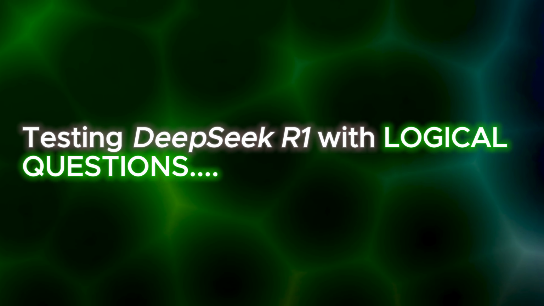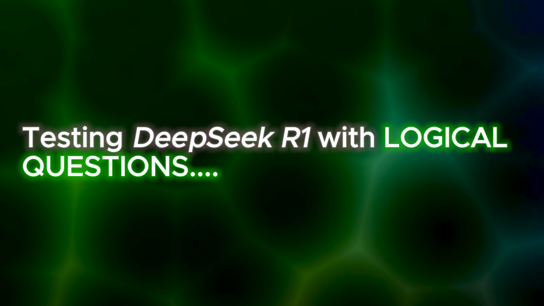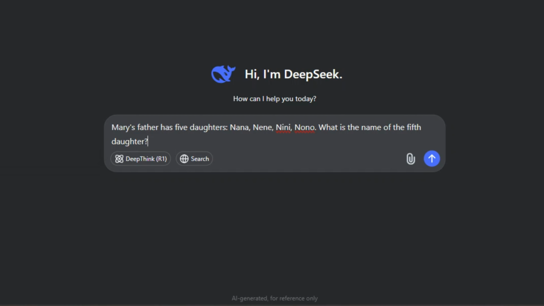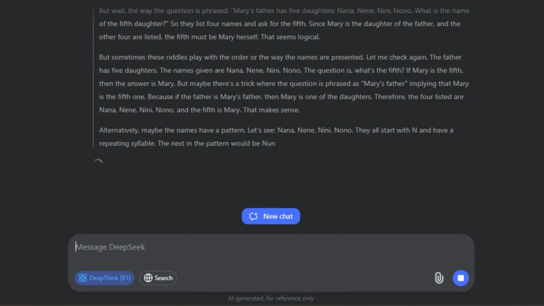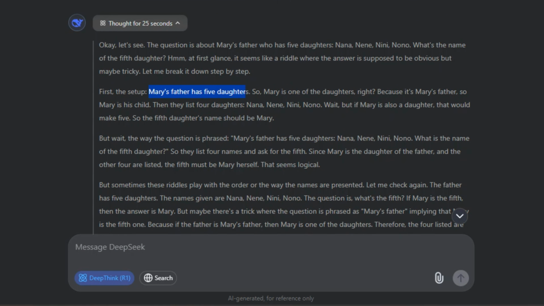All right, let's test R1 with some logical questions. First up, I asked, Mary's father has 5 daughters, Nana, Nene, Nini, Nono. What is the name of the 5th daughter? I selected the R1 model for this question, and DeepSeek began analyzing the reasoning behind it. Mary's father has 5 daughters. So Mary is one of the daughters, right?